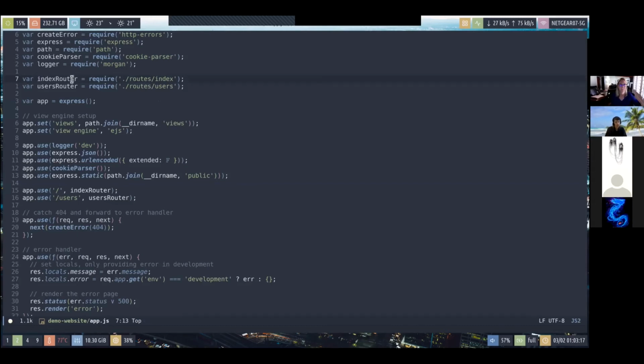So we have a separate router for the index, which is basically the main page of the website. We can also have a separate router for the users route of the website, which probably manages the user API and stuff.